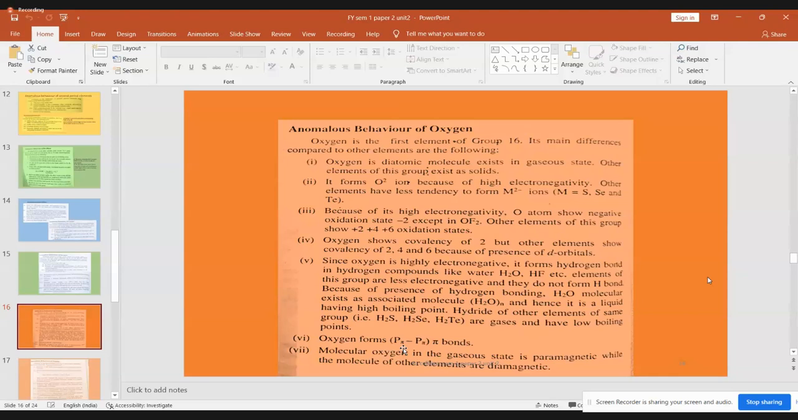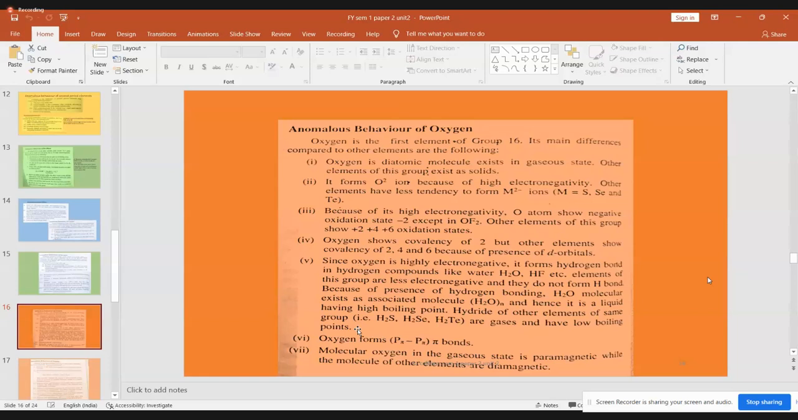So now, compare this with the hydrides of sulfur, selenium, tellurium, which have the formulas H2S, H2Se, H2Te. In all these cases, you don't see the hydrogen bonding. Therefore, they are present as gases, and they all have a low boiling point. So this becomes a major difference. The presence of the hydrogen bonding, which happens in the case of a water molecule, is responsible for the high boiling point of water and for the liquid state of the water.